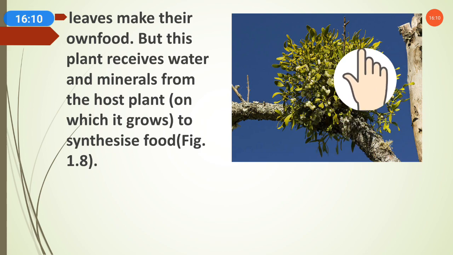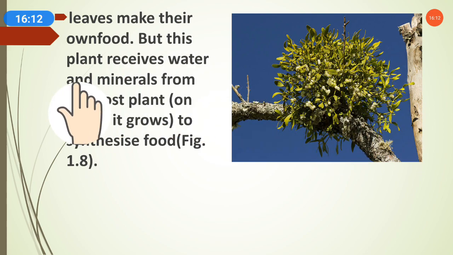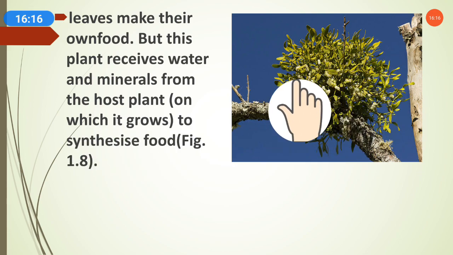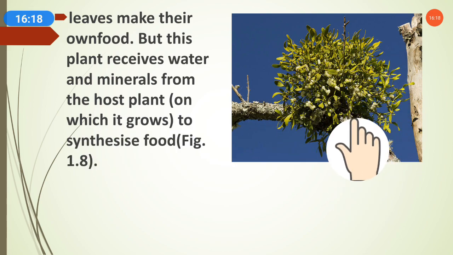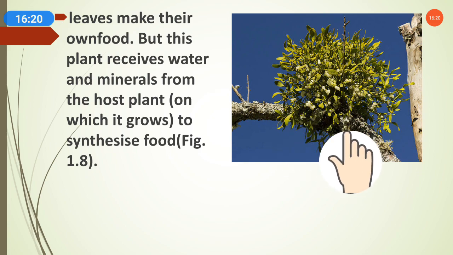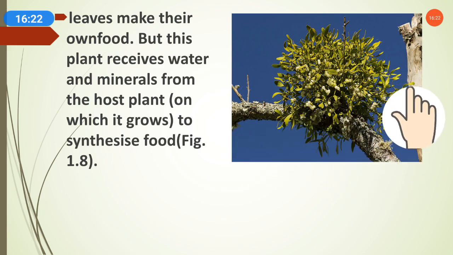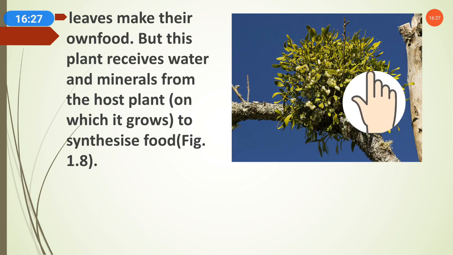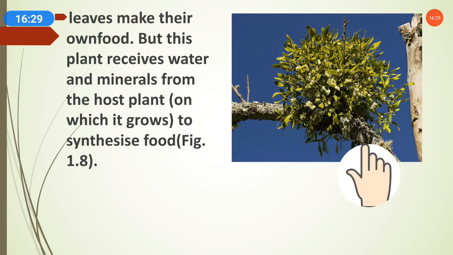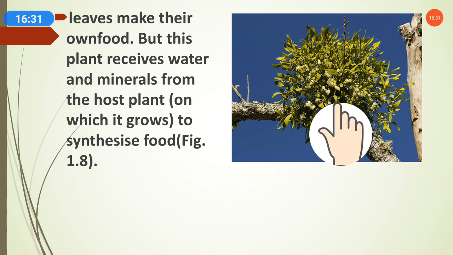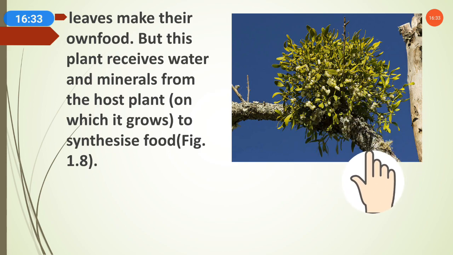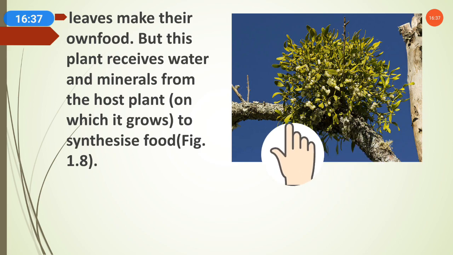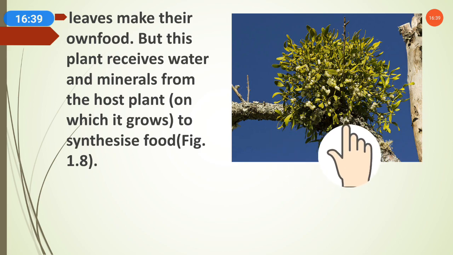These green leaves can make their own food, but this plant receives water and minerals from the host plant. It cannot take water and minerals directly from the soil, because it is living on another plant's body. As we can see here, this is one tree, and the mistletoe plant has grown on the body of another tree. It also requires water and minerals, but it cannot take them directly from roots, so it grows on the branches of the tree and takes water and minerals from them.